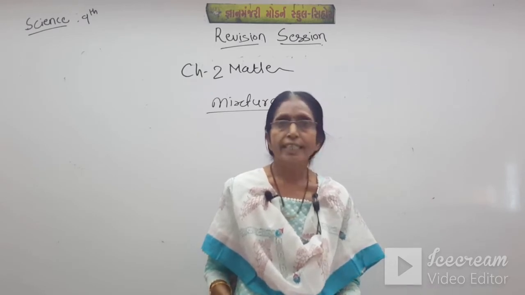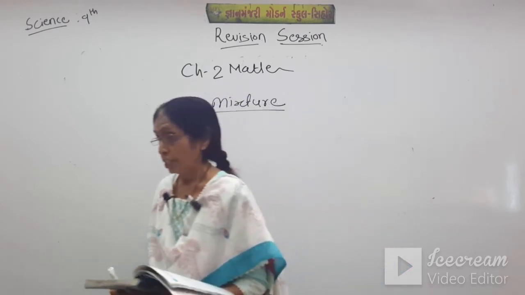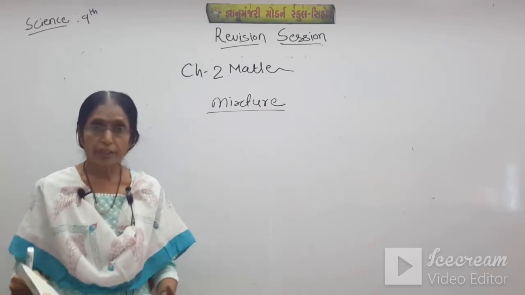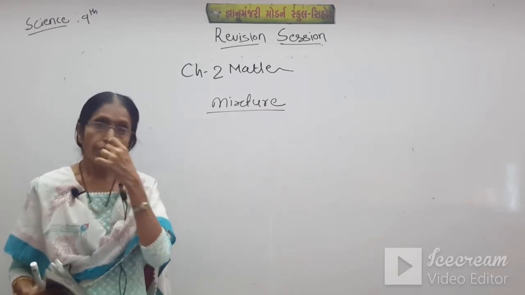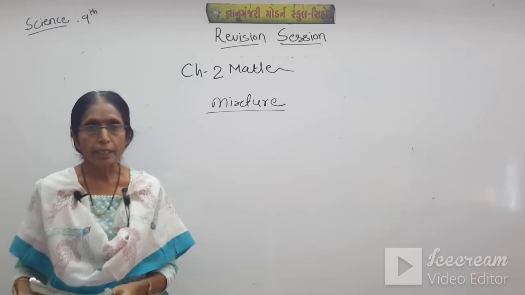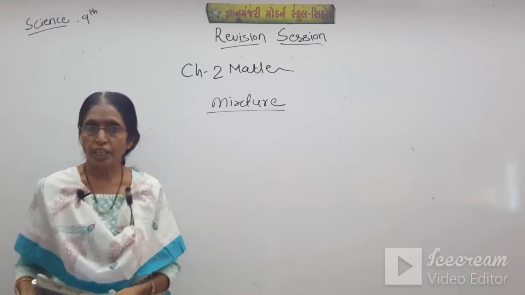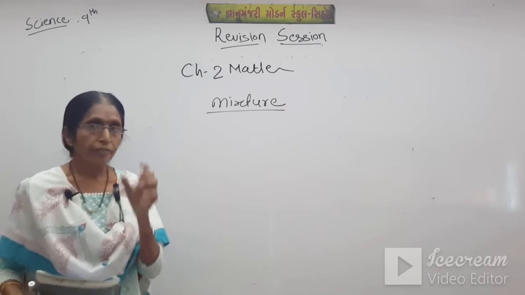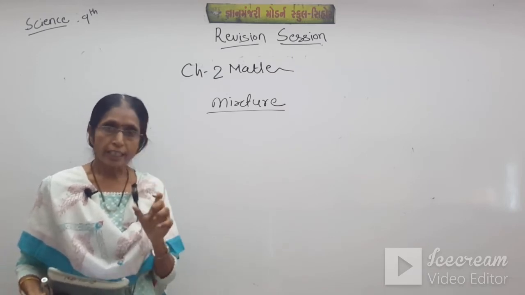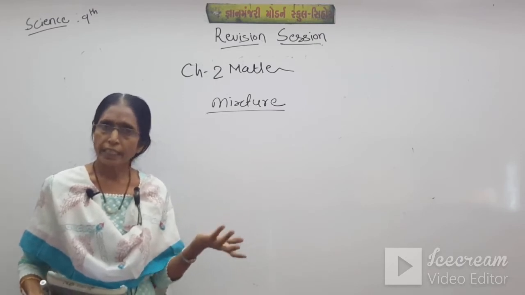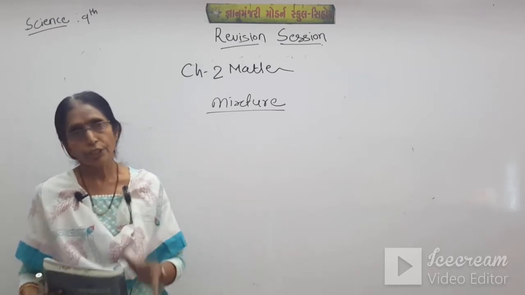Now about physical and chemical change. It's an important point, physical change and chemical change. If the change is forever, it is called chemical change, and if we can reverse the change, it is physical. Suppose water is converted into ice, and when we heat the ice, we again get water from it.